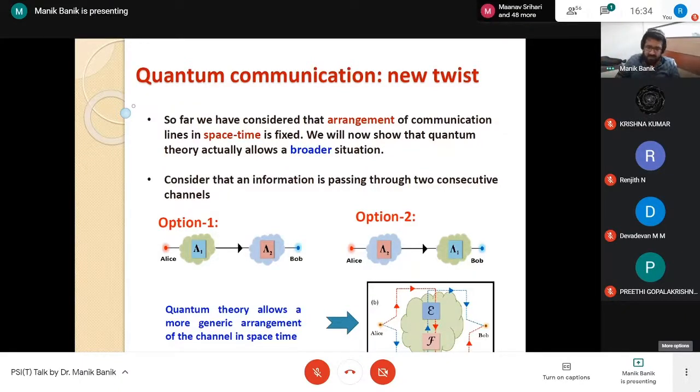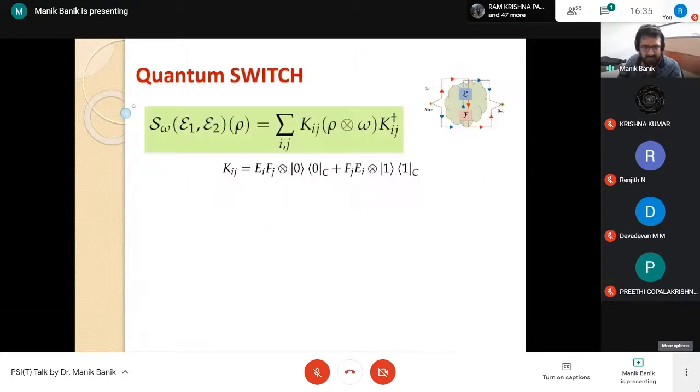It is very peculiar. We are doing a similar thing now with causal order. In this picture, lambda 1 is in the causal past of lambda 2. In this picture, lambda 2 is in the causal past of lambda 1. But in the quantum world, we can peculiarly combine them in such a way that this causal relation becomes indefinite.